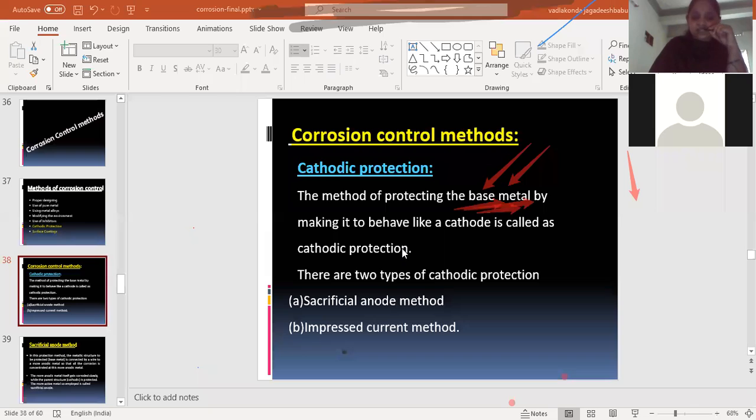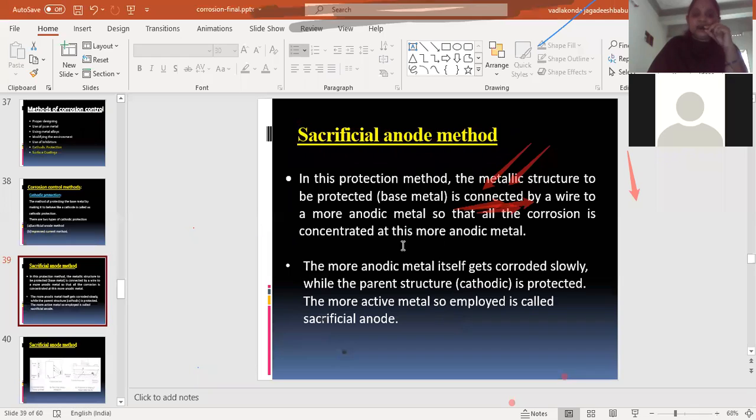The first one is the sacrificial anodic method. In the sacrificial anodic method, one of the metals will be sacrificing itself by acting as an anode. So in this method, generally the metallic structure which we want to protect from corrosion will be connected to another metal which is more active, meaning it has a high oxidation potential.